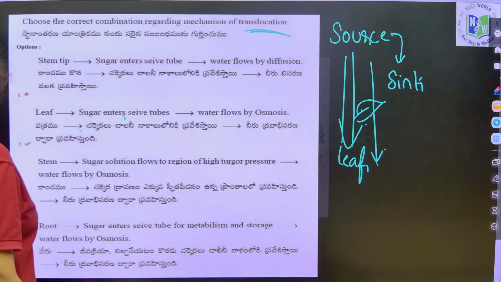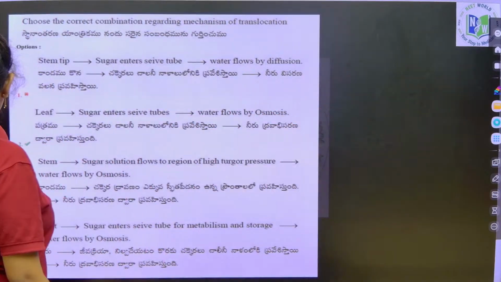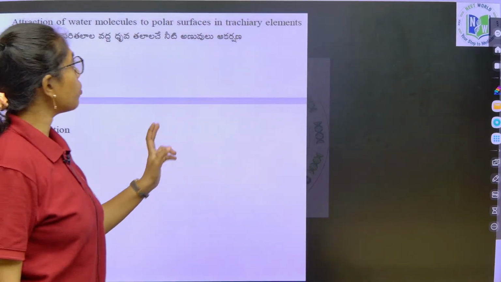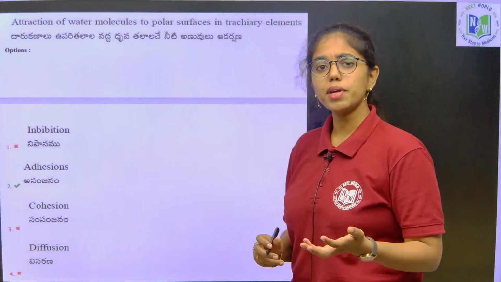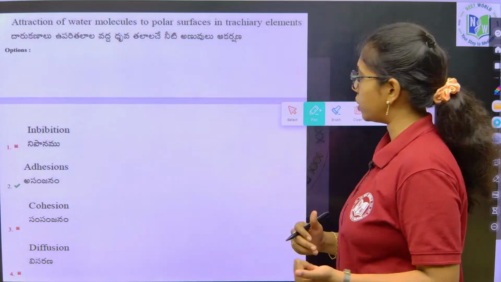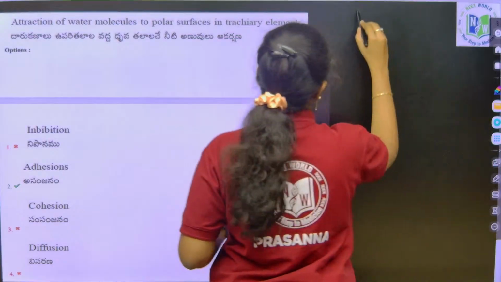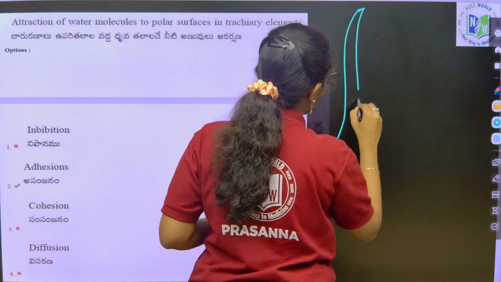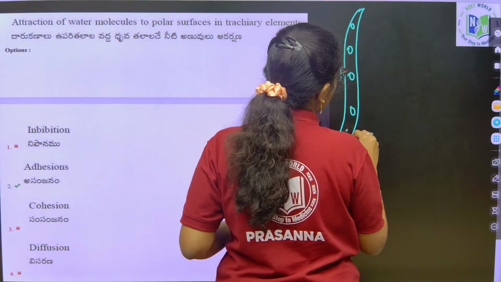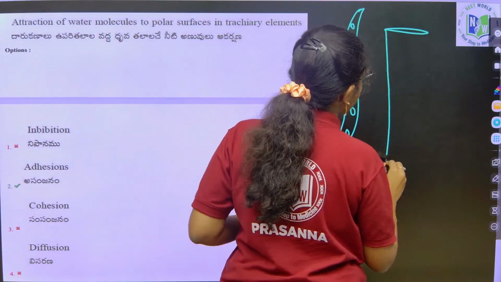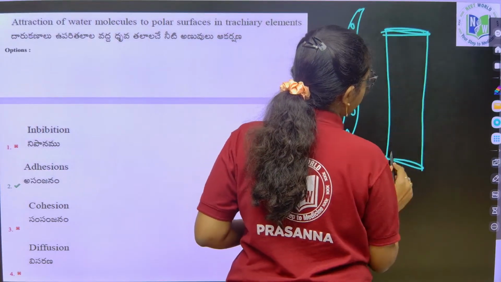Next, last question from this session. Attraction of water molecules to polar surfaces of tracheary elements. Tracheary elements can be both tracheids and vessels. Tracheids are long, elongated with tapering ends and have pits, whereas vessels are elongated and cylindrical with perforation plates.